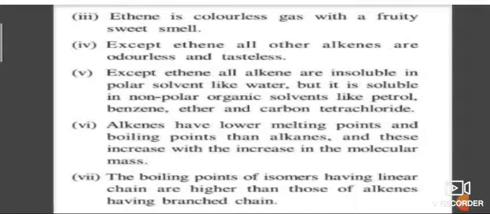So R2 is considered as an alkyl group. So R2C=CR2 is greater than R2C=CHR, that is greater than R2C=CH2, and more or less equal to RCH=CHR, that is cis form or trans form, which is greater than RCH=CH2. So CH2=CH2 ethene has less stability than the alkenes with higher alkyl groups.